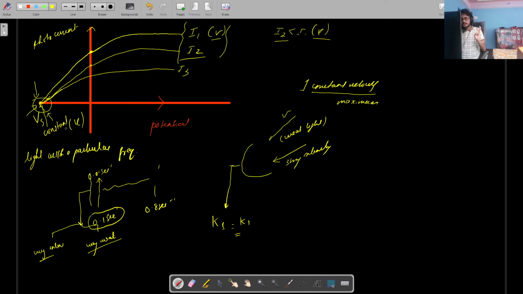So intensity affects photoelectrons. It affects the number of photoelectrons coming out of a photoelectric emitter, but the intensity will not affect the stopping potential. Okay, this should be clear.